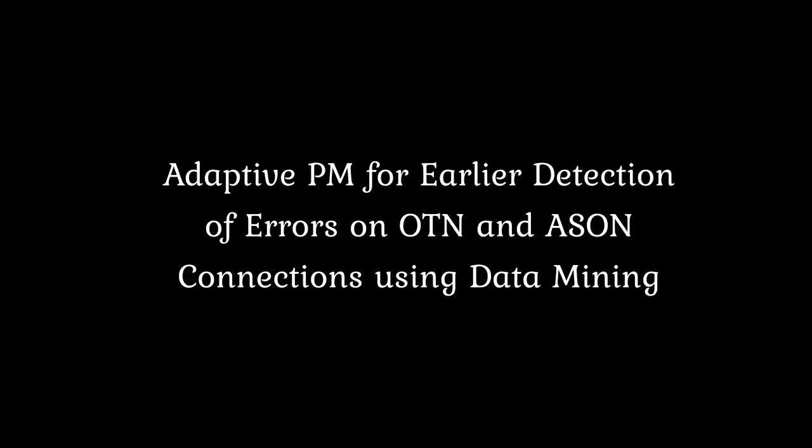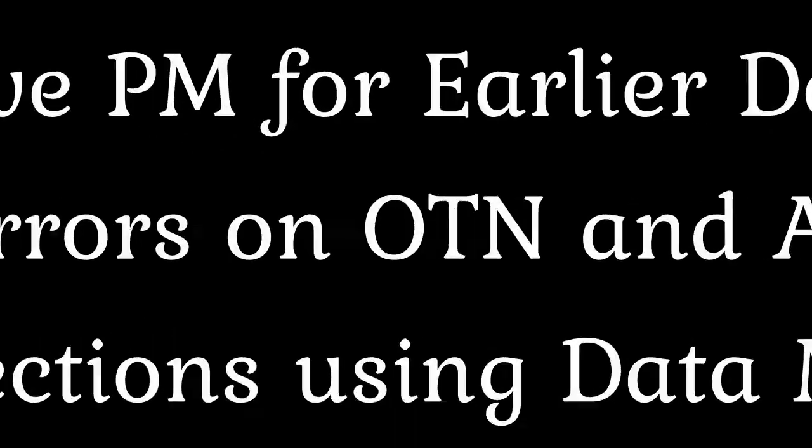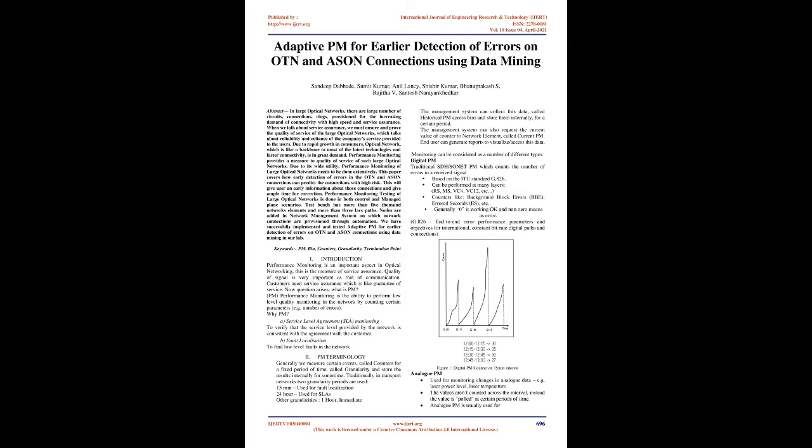Adaptive PM for earlier detection of errors on OTN and ASON connections using data mining. Abstract: in large optical networks, there are a large number of circuits, connections and rings provisioned for the increasing demand of connectivity with high speed and service assurance. When we talk about service assurance, we must ensure and prove the quality of service of the large optical networks, which talks about reliability and reliance of the company's service provided to the users.